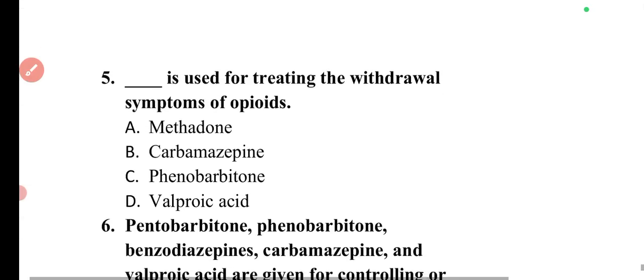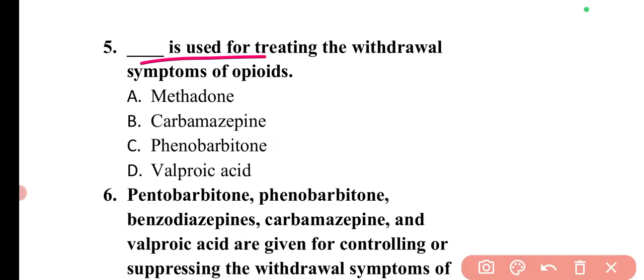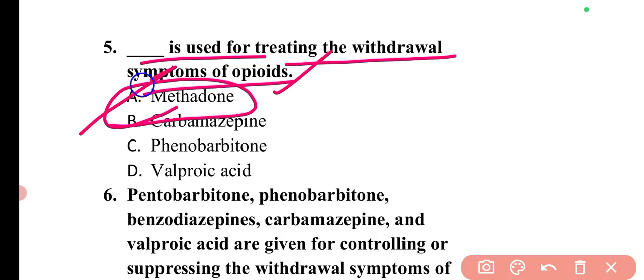Now we can move to the next question. The question is, dash is used for treating the withdrawal symptoms of opioids. So in order to treat the withdrawal symptoms of opioids, methadone is given. So here option A is correct.